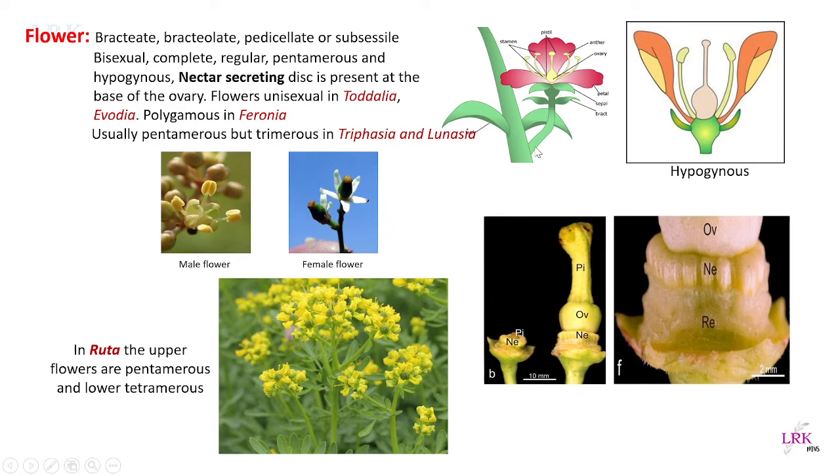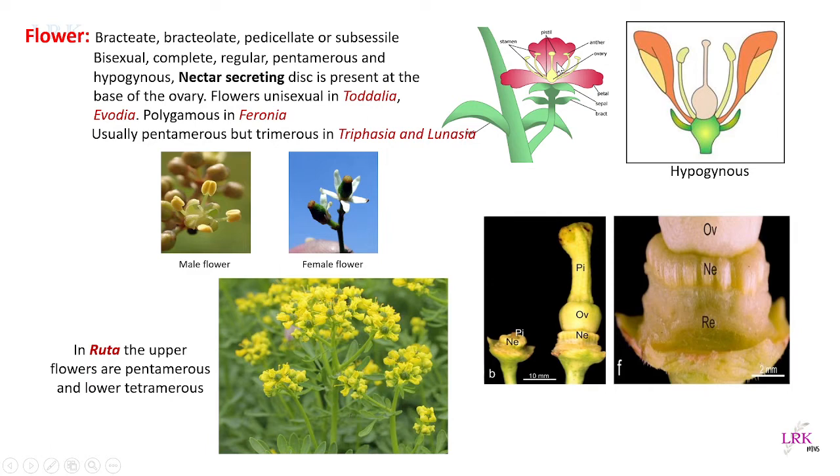Bracteolate, and pedicellate. This is the pedicel. The stalk of the individual flower is called pedicel. The stalk of the inflorescence is called peduncle. So these flowers are pedicellate. Sometimes they are subsessile, that means a very short pedicel may be present, and these are bisexual, that means they bear both male and female reproductive organs.